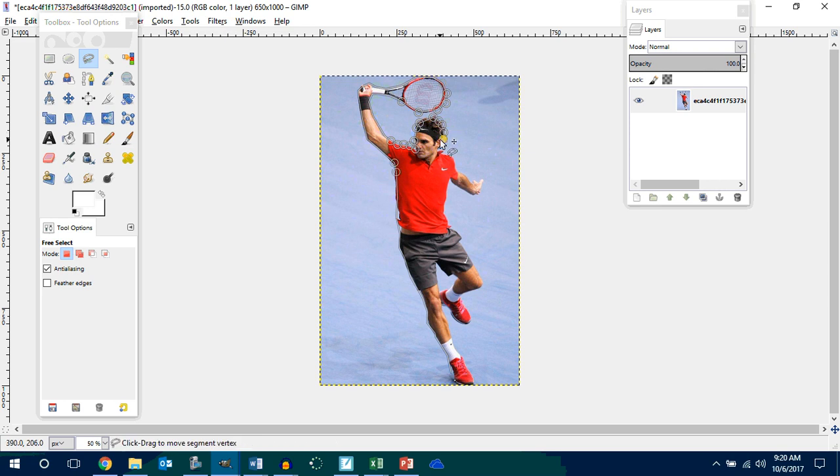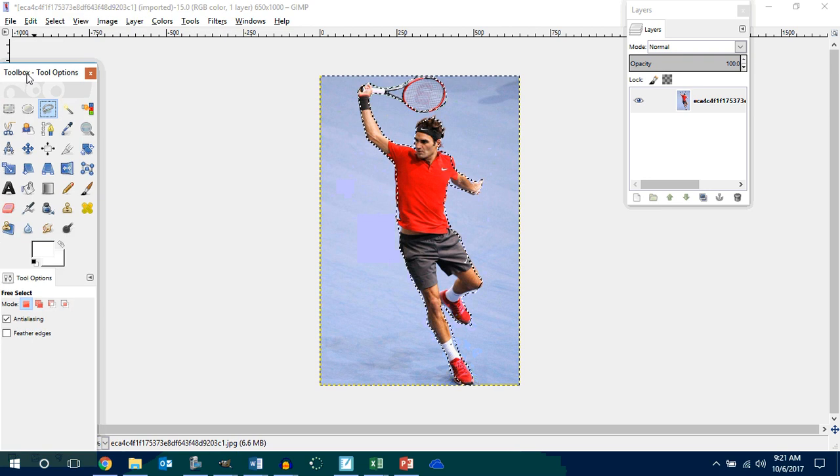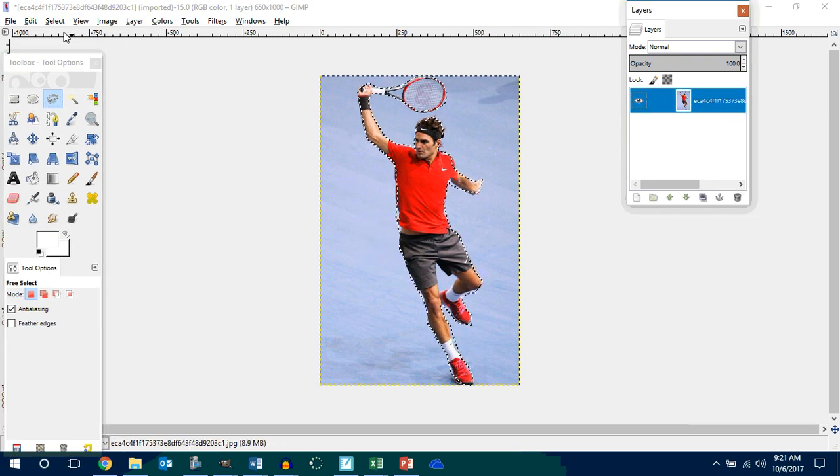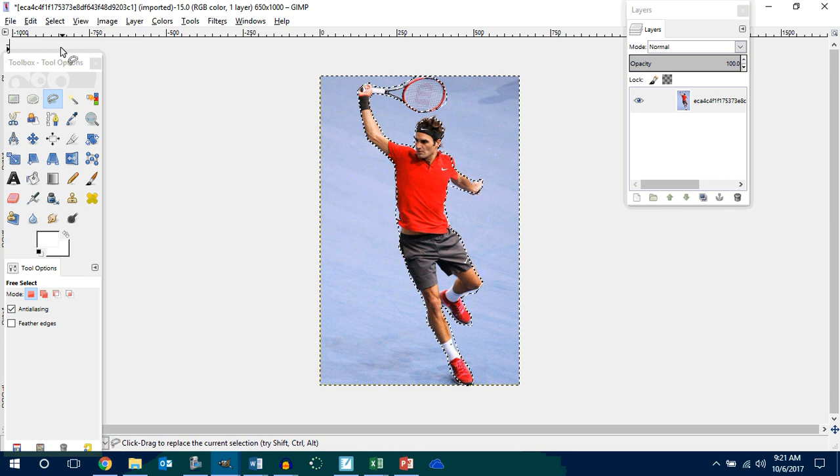Go around his hair. Around his arms. You start clicking in here. Around his legs. Around his shoe. And always come back to the first dot. Now you're going to right click, add the alpha channel, select, hit invert, and hit delete.